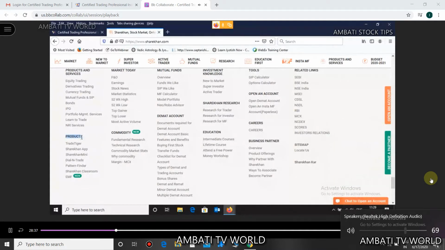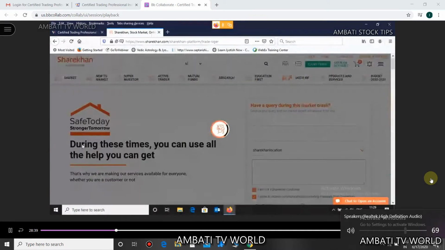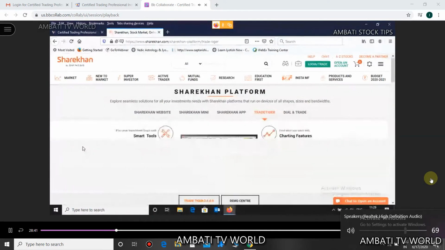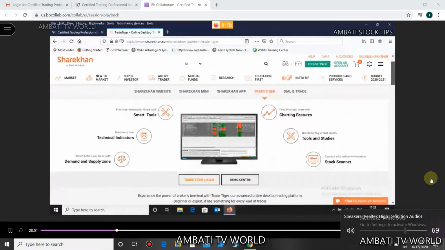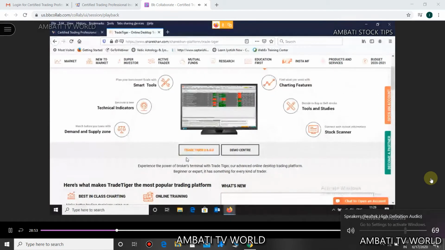Now, under products, can you see Trade Tiger? Just click on Trade Tiger and the website will take you to the Sharekhan platform here. Just scroll down a little bit and you will find Trade Tiger 2.6.0.0 version here.